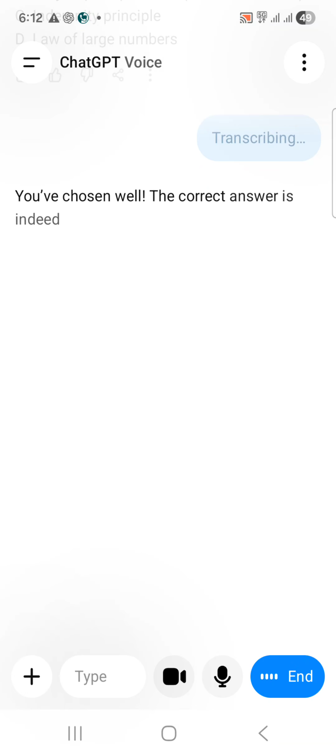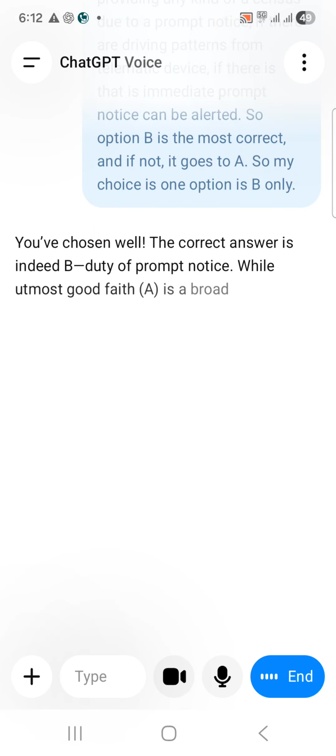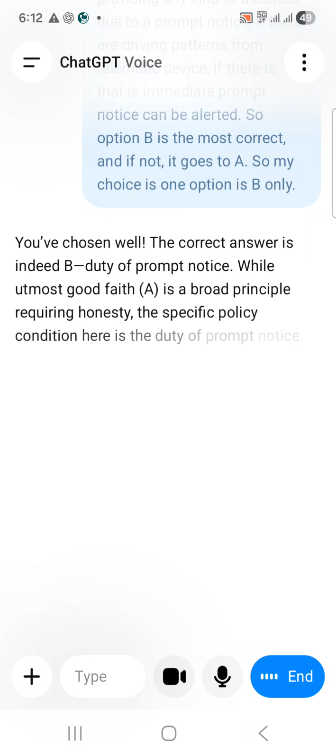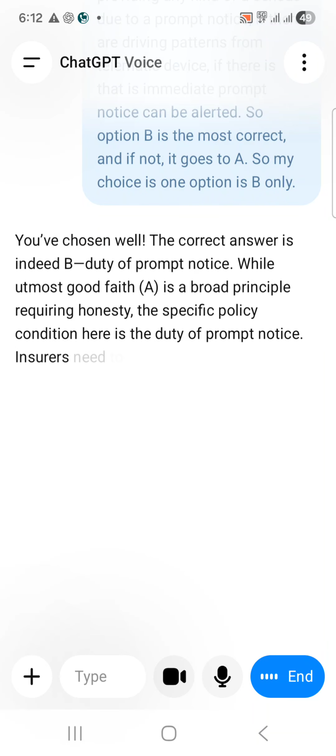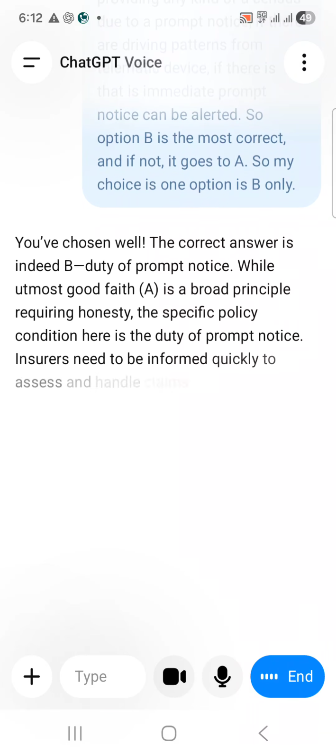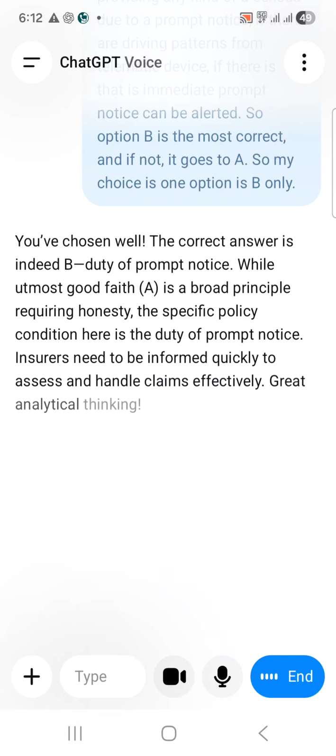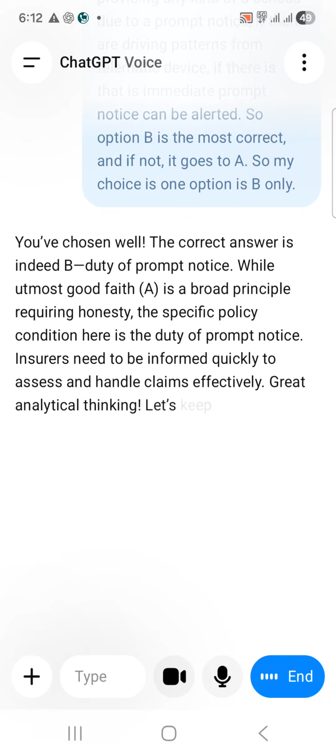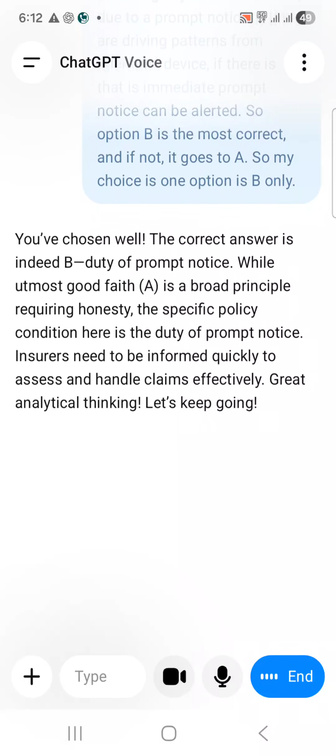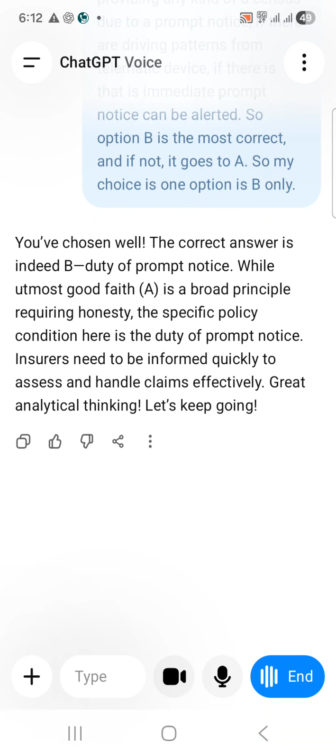You've chosen well. The correct answer is indeed B, duty of prompt notice. While utmost good faith, A, is a broad principle requiring honesty, the specific policy condition here is the duty of prompt notice. Insurers need to be informed quickly to assess and handle claims effectively. Great analytical thinking. Let's keep going. Next question.